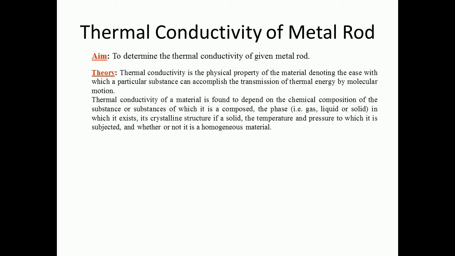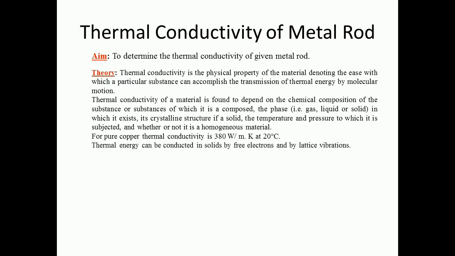Thermal conductivity of material is found to depend on chemical composition of the substance or substances of which it is composed, the phase in which it exists, its crystalline structure if a solid, the temperature and pressure to which it is subjected, and whether or not it is a homogeneous material. For pure copper, thermal conductivity is 380 watt per meter Kelvin at 20 degrees Celsius.